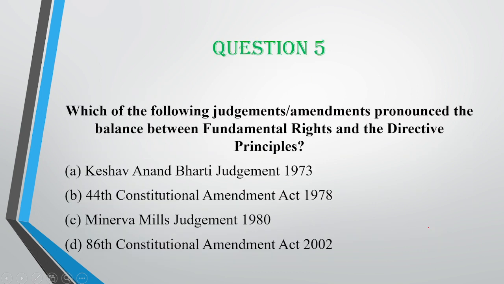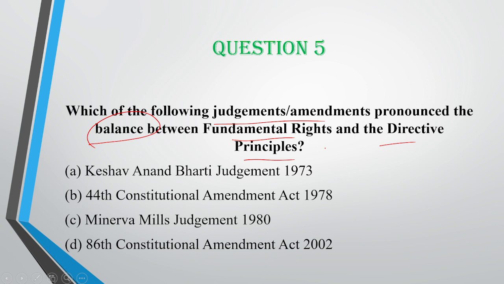Then the fifth question: which of the following judgments pronounced the balance between directive principles and the fundamental rights? So earlier there was a conflict going on between the fundamental rights and the directive principles, as to which will be better. There were cases earlier, like the Golaknath case and other cases. So there was a problem with respect to the fundamental rights and directive principles. Even the Kesavananda Bharati case could not solve it. So there is one case.